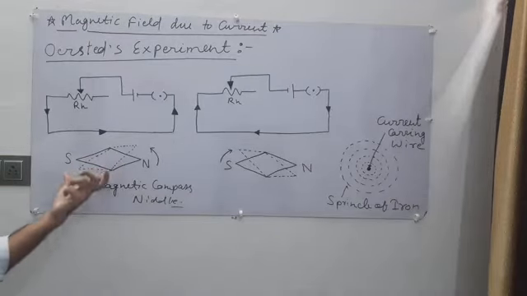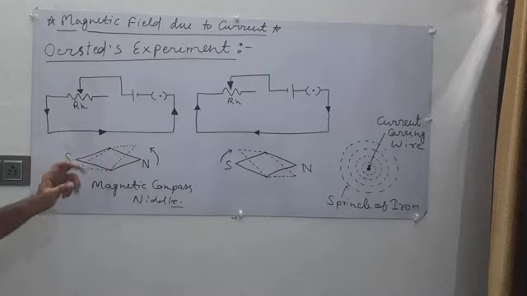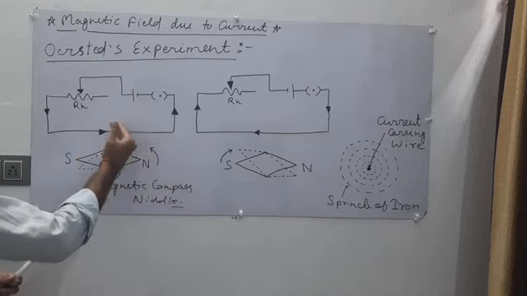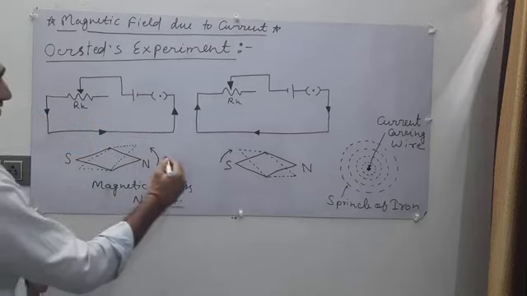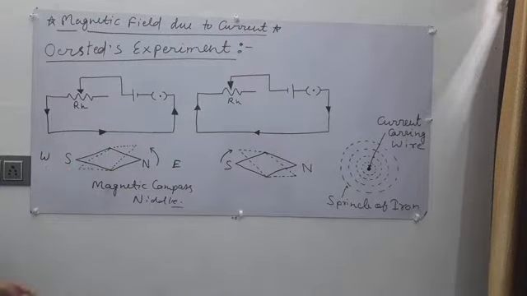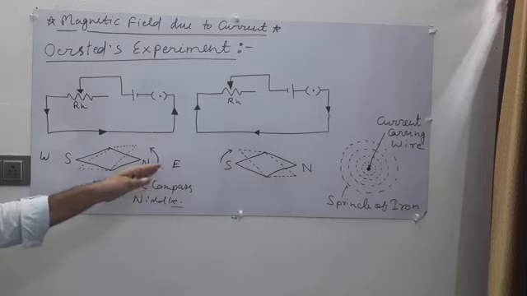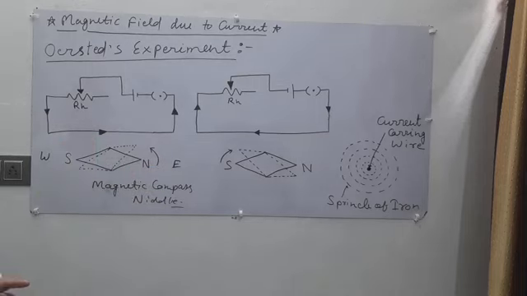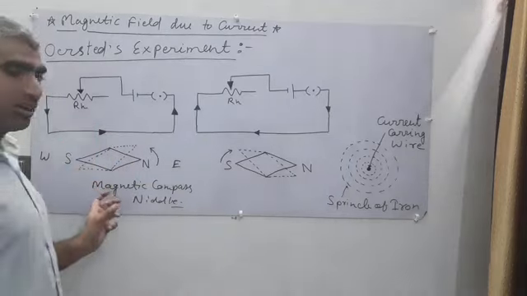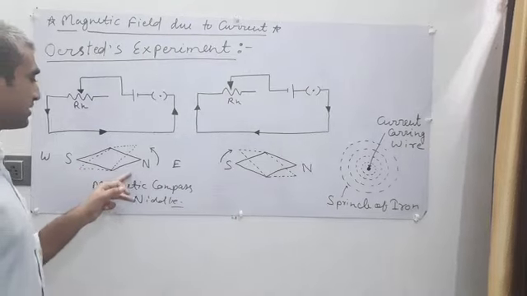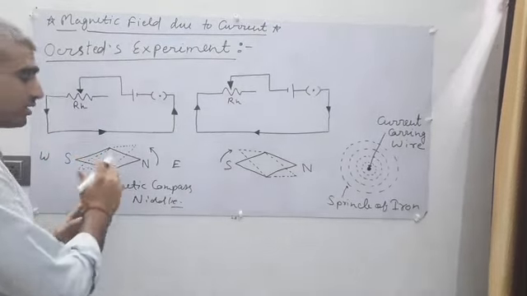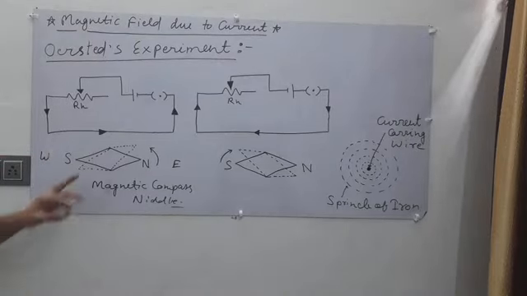the scientist saw that the magnetic needle is fluctuating. In which direction? It is fluctuating from the north pole towards the south pole. That means the north pole is fluctuating towards west, because this is east and this is west. So the north pole fluctuated towards west. So it is concluded that there is some magnetic field which makes this needle tend towards west, because any magnetic compass needle fluctuates only in the presence of a magnetic field.